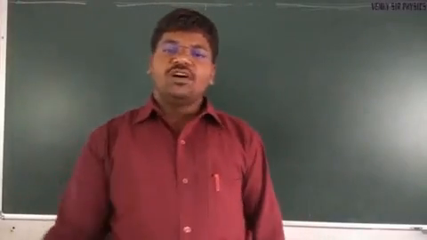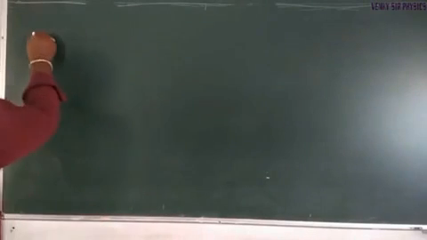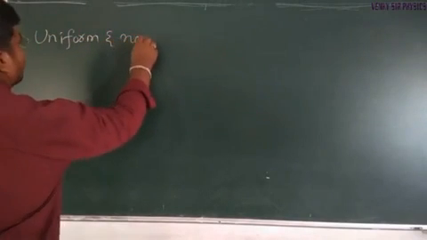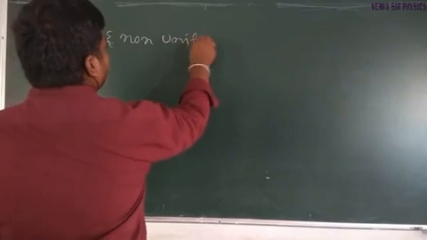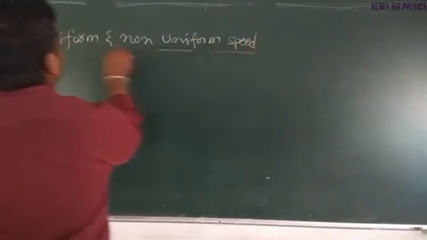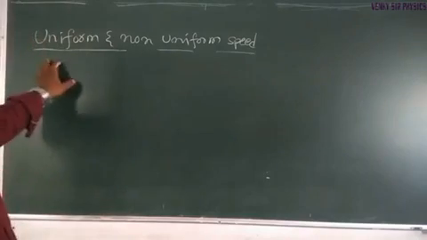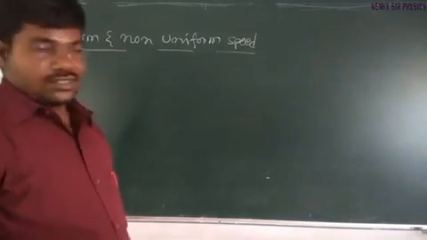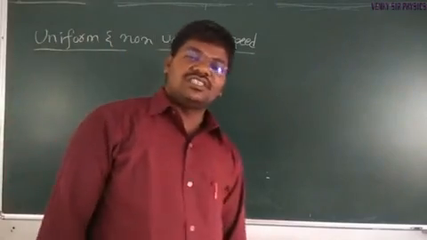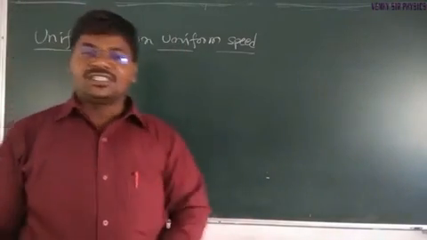Coming to uniform and non-uniform speed. Previously we discussed uniform and non-uniform motion. Here, uniform and non-uniform speed. We know that speed is the ratio of distance to the time taken by a body. Speed is equal to distance by time.